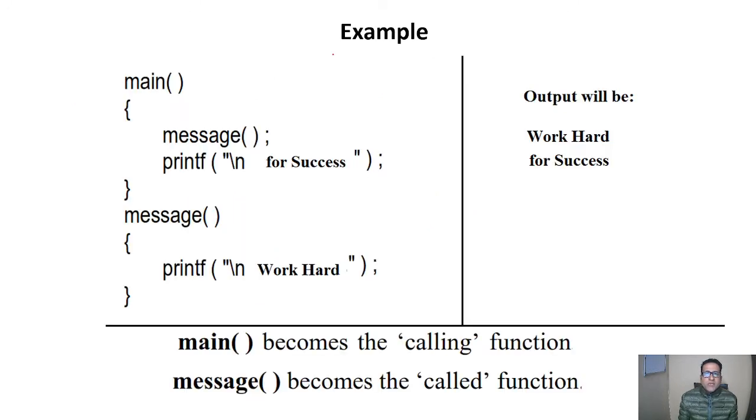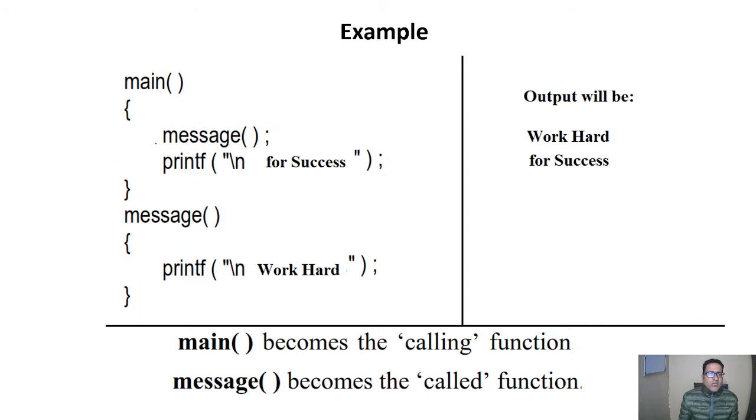Here is a simple example we have taken. It is a main function and here we are calling a function message. So when this statement occurs in the main function, our cursor will go to this part and the statements written in between these braces will be performed.